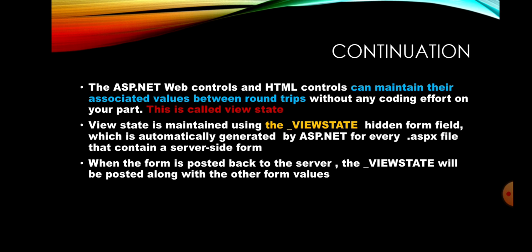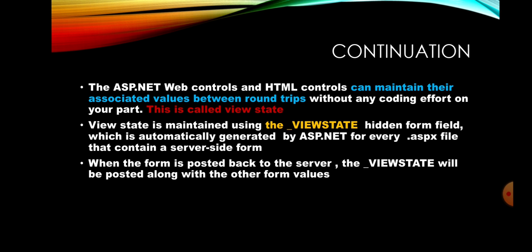It is an important one. The various states in the ASP.NET applications are maintained with the help of the underscore underscore view state form field. It will be automatically generated by ASP.NET for the .aspx file. Already we know the .aspx files are contained in a server side form.